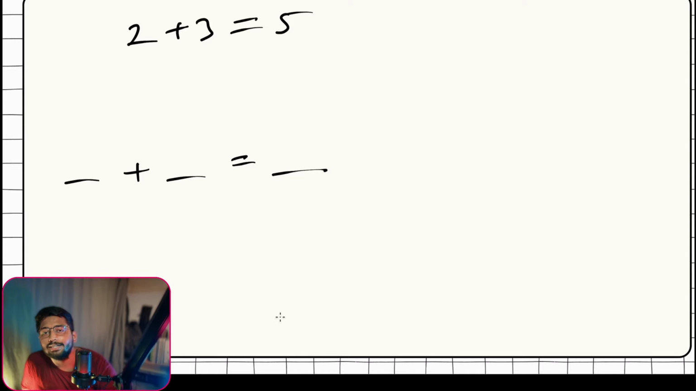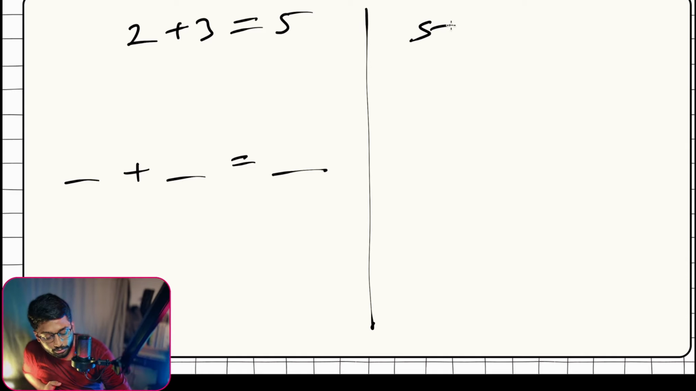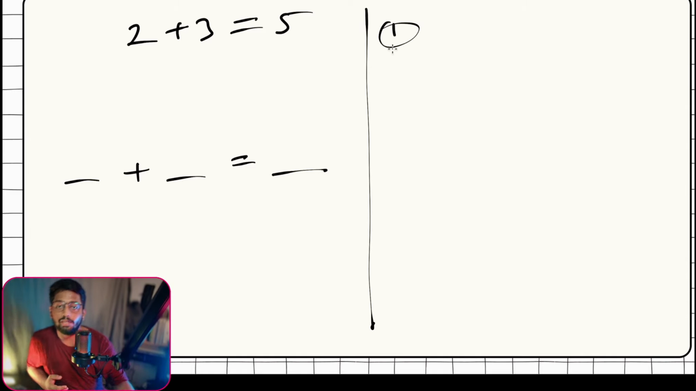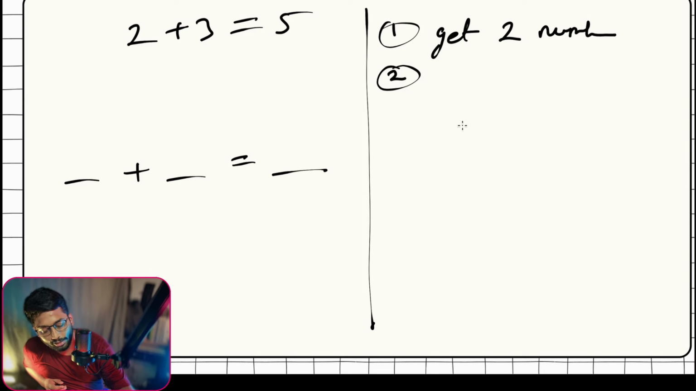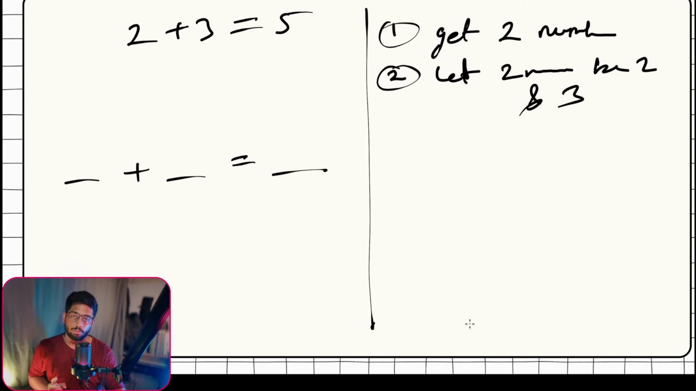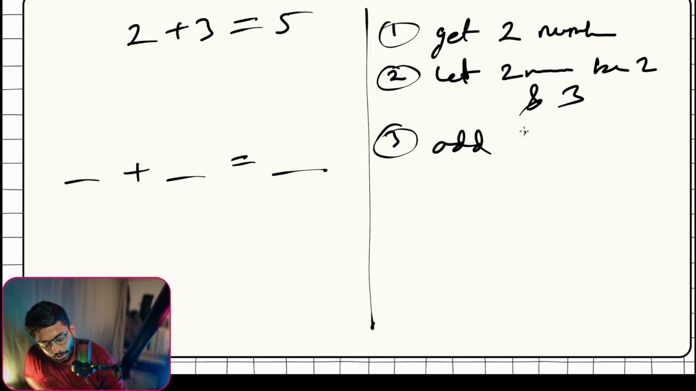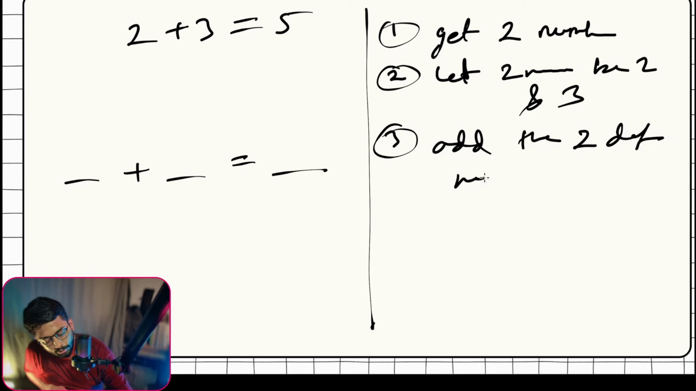So let's write it in some English format. First of all, what I will do is start. We are writing an algorithm, right? So next is get two numbers. Next would be let the two numbers be 2 and 3. And the next step would be add the two defined numbers.